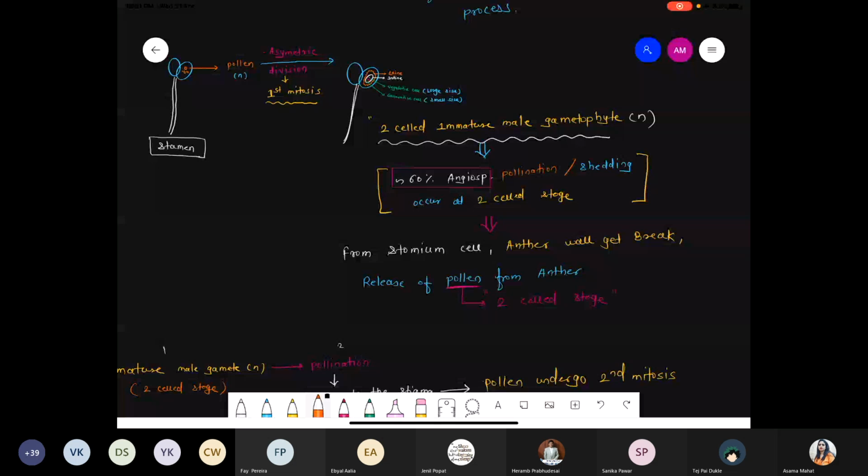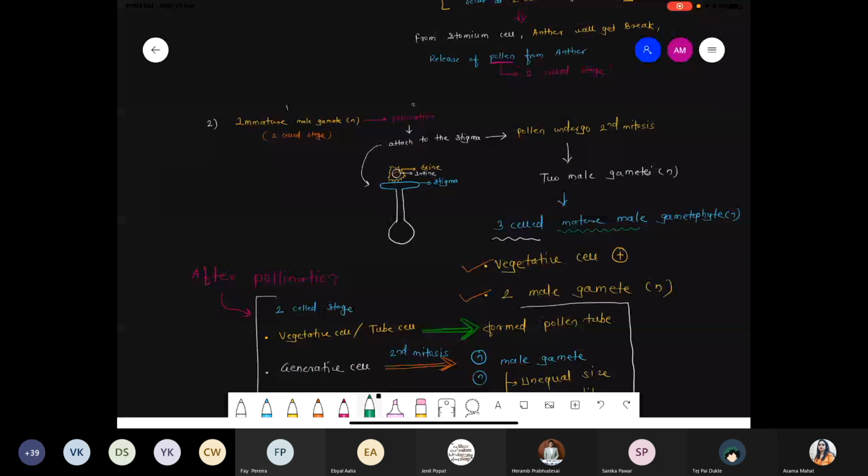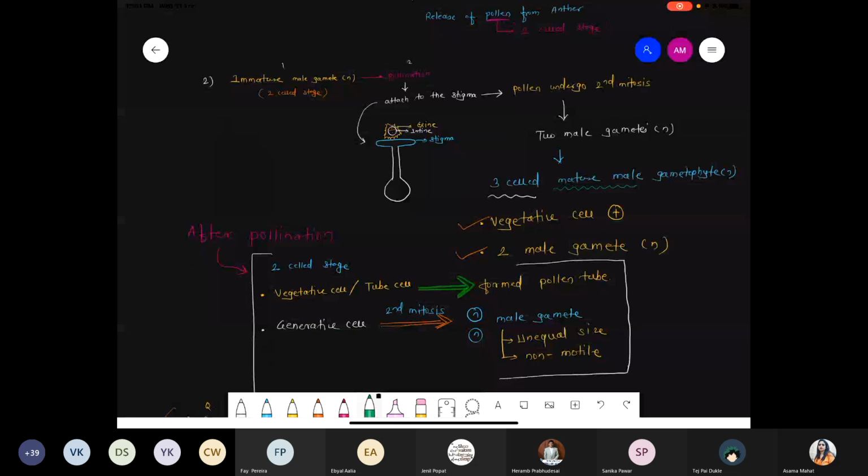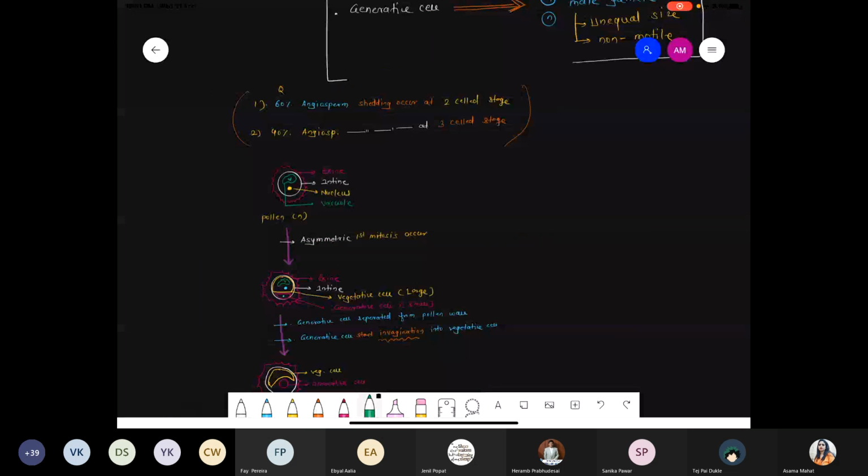The generative cell undergoes the second mitosis process. They produce two male gametes, and the two male gametes plus the vegetative cell collectively are called the three cell stage, which is a mature male gametophytic structure. So 40% of angiospermic plants release pollen when the male gametes become totally mature, that is, at the three cell stage.